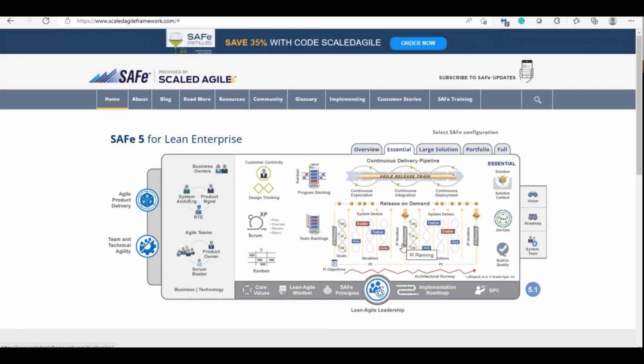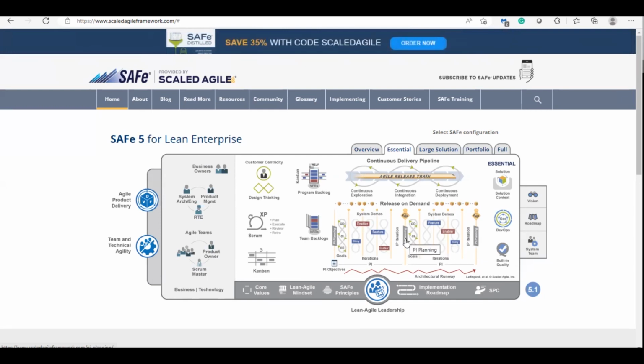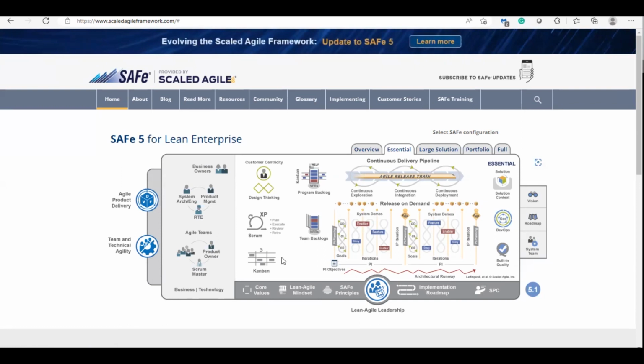I have 5 sprints, I mean 5 iterations or 6 iterations, then the 7th iteration. I have the IP iteration, innovation and planning iteration. What is that? I use this innovation planning iteration to prepare the PI planning. Then we have the PI planning in the beginning also, right? In the first PI planning, there is no iteration before. The whole team comes together. Not only the team, but also the whole train comes together.